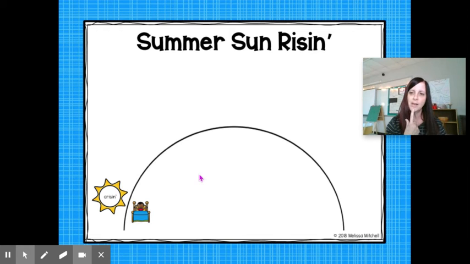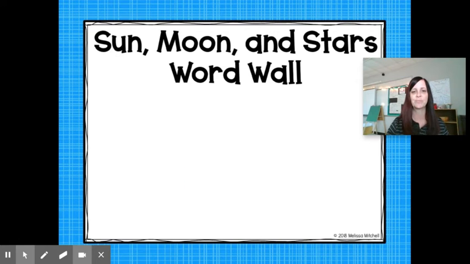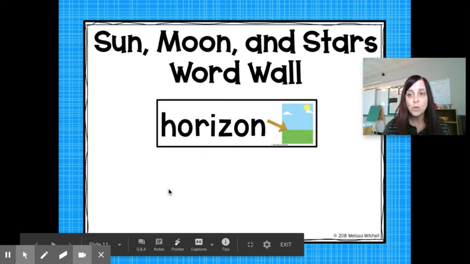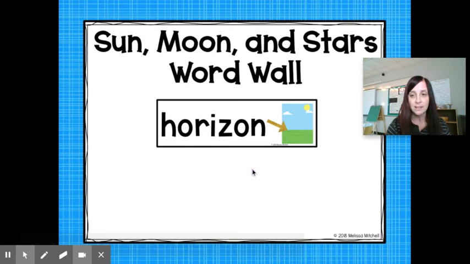But who is the main character? Where did the story take place? These are some more words, and yes, I will add these words to our Google Classroom hopefully by today, by Friday. And let's talk about some of these words really quick. Our new vocabulary. Vocabulary are just special words that we might not know the meaning of, so that we know them and we can talk about them when we talk to someone about the sun, the moon, and the stars. So let's see. The first word is horizon.